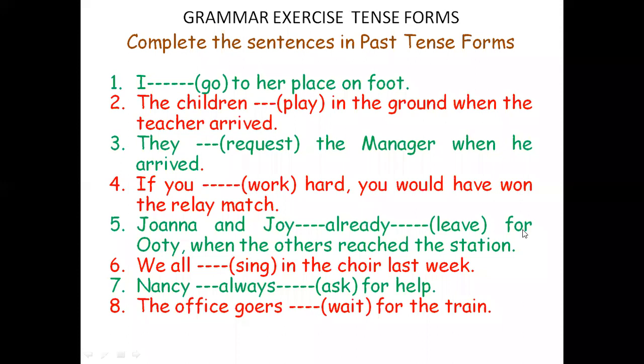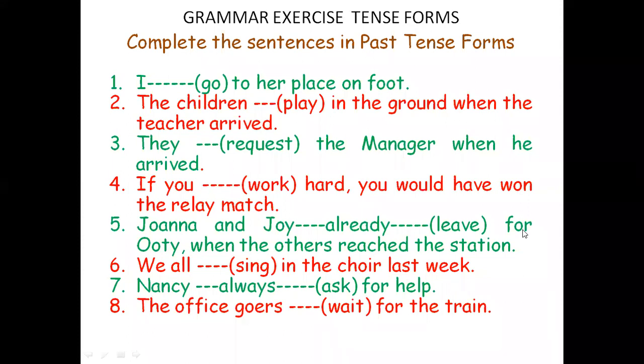Number 7, Nancy dash always dash ask for help. Because it is a split verb, it must be continuous, and also Nancy is singular and it is past tense and a split verb. These are all clues. Okay, Nancy was always asking for help. Nancy was always asking for help. It's a kind of complaint against Nancy.